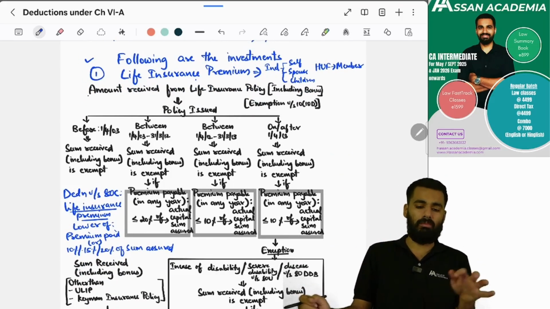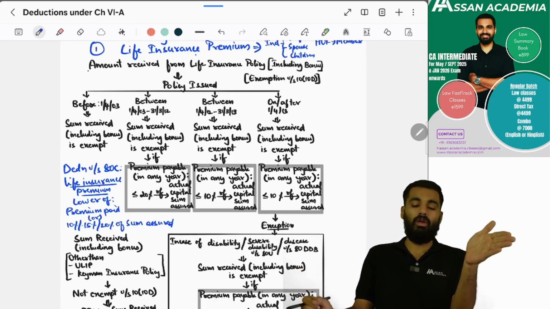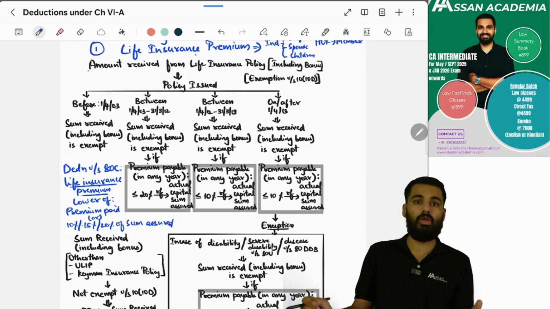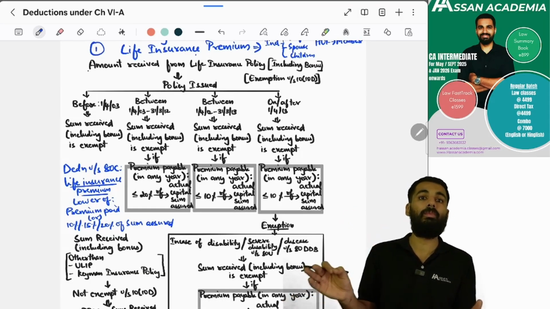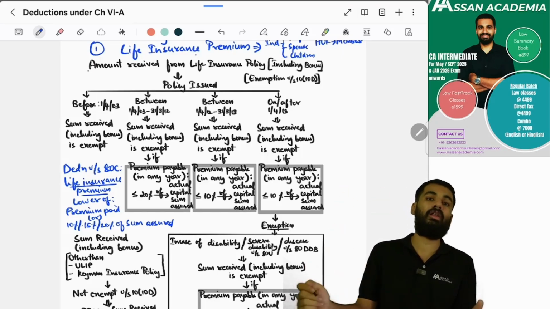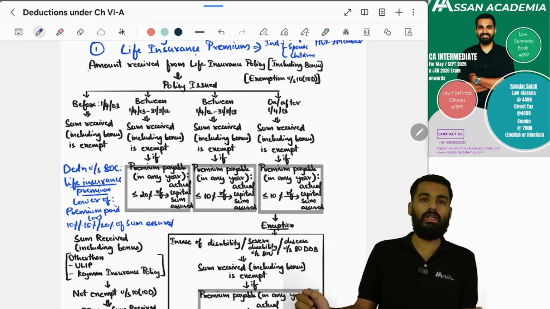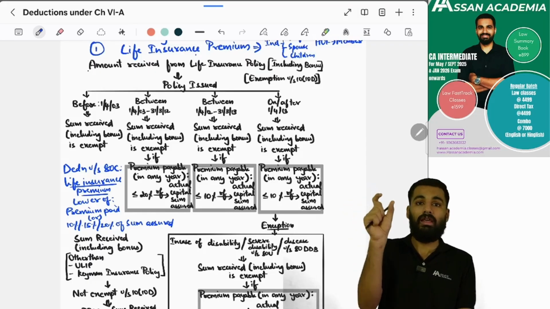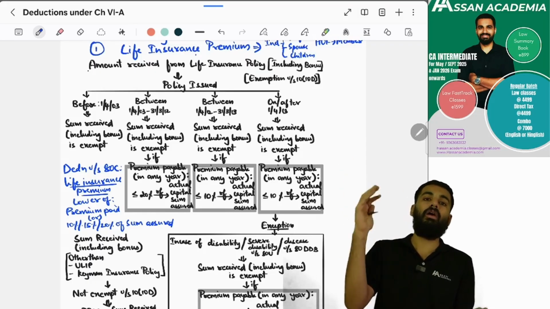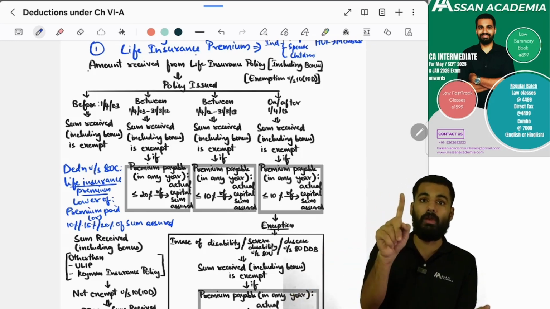One, life insurance premium. If the policy is issued before 31st March 2012, then the premium paid should be up to 20%. If it is issued on or after 1st April 2012, then it is 10%. And in case of a disabled person, if the policy is issued on or after 1st April 2013, then up to 15% premium.